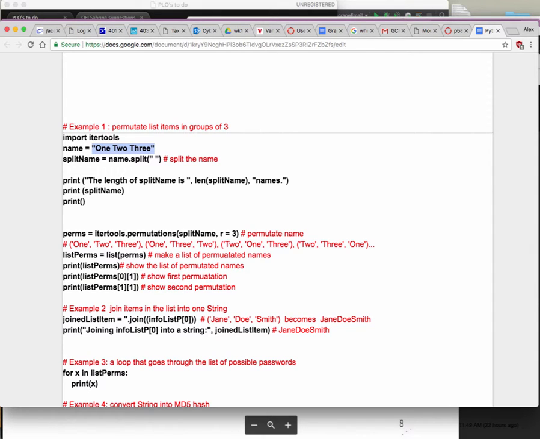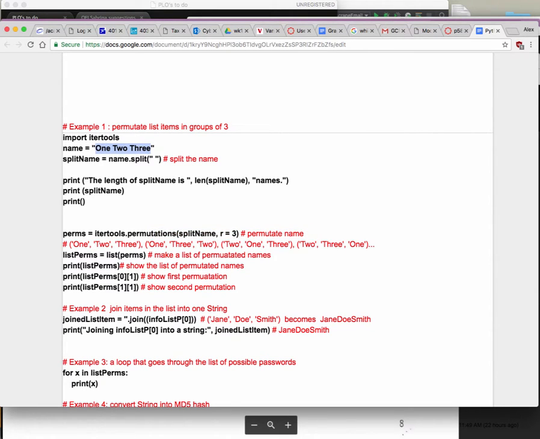If I wanted to arrange them, it's going to make a list of 3 things like this. And if I tell it itertools permutations, split name, r=3. What is the split name? Split name is basically the list. So I'm telling it, get this list and rearrange it in every possible way in groups of 3. Then it's going to create a list of lists, basically: this list, and then another list, and then another list, which is all the possible arrangements of these 3 words.